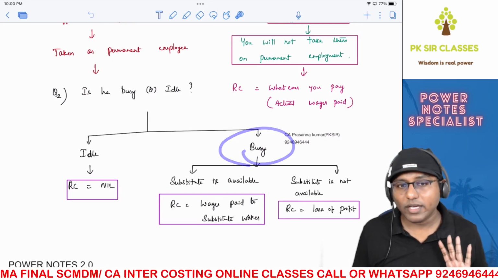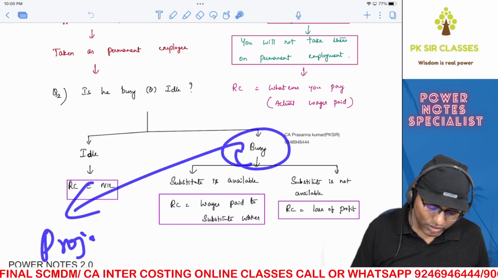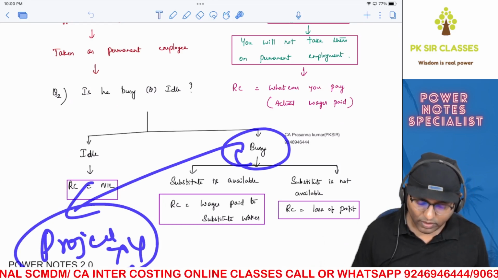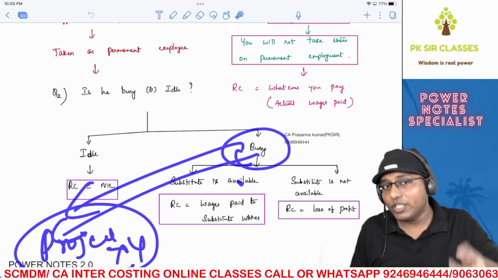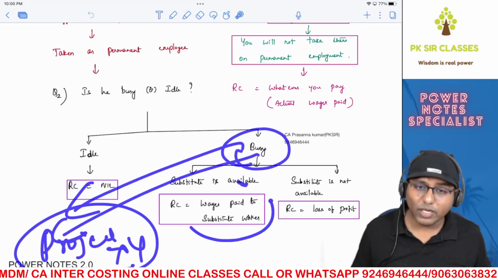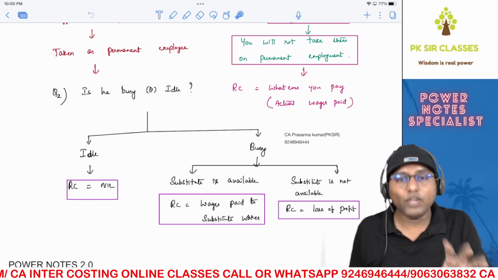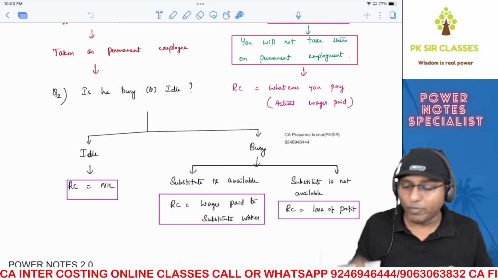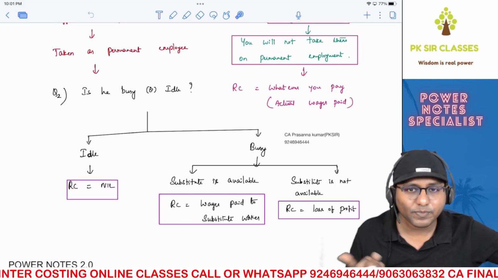If he's busy, then what's going to happen? Very simple. If he's busy and you want him, say for example, for project XY, you will see that for the project in which he is already busy, is a substitute available? If a substitute is available, whatever you pay to the substitute will be the relevant cost of using this particular skilled labor, because the substitute is doing the same job that your skilled labor is doing. Correct? The logic is very simple.